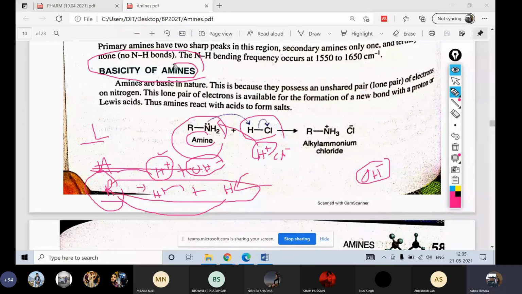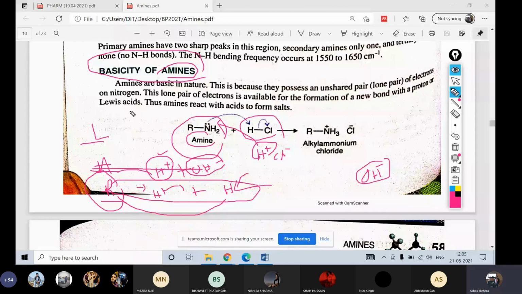Try to understand this. It will be important for your third semester and fourth semester. If you don't understand this, you can't understand later. In the fourth semester, the heterocyclic compounds are there. So it will be important for you guys. So try to remember this.